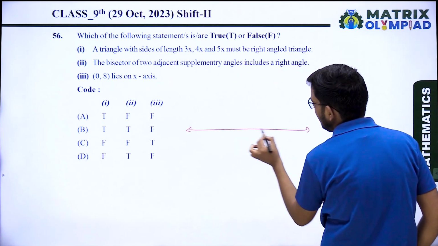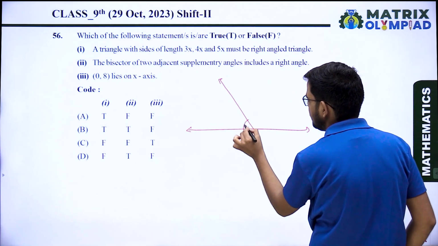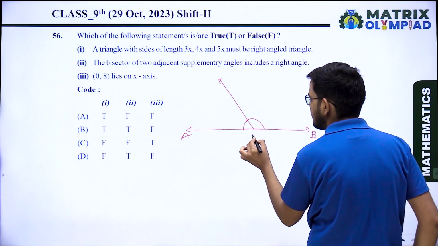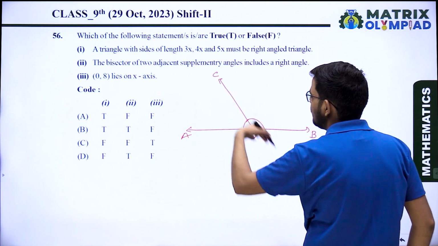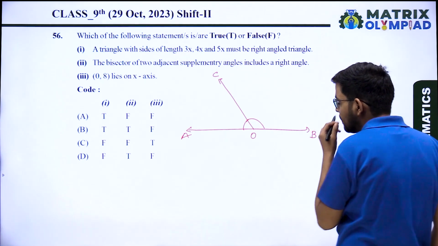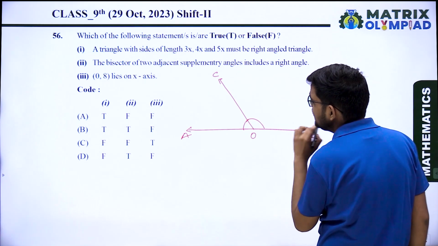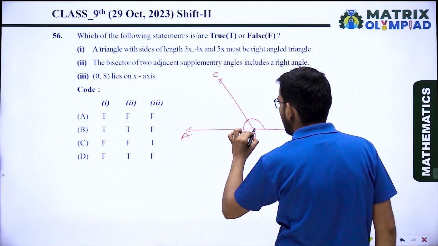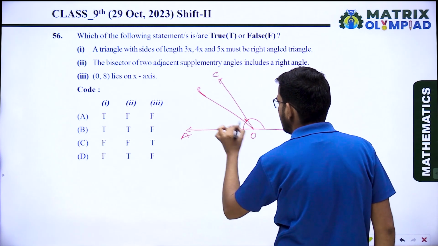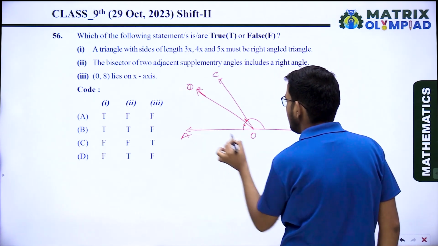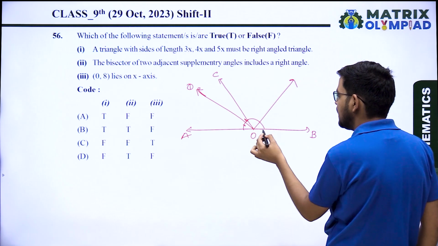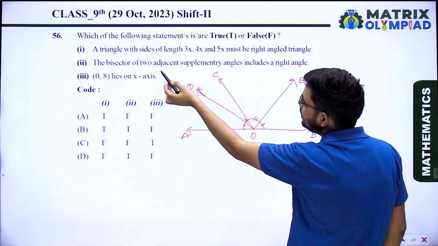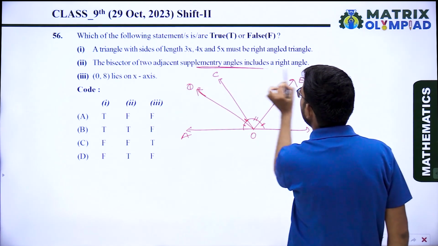Okay, first we take two adjacent supplementary angles. This one is side A, B, and just assume OC is the common side. And these angles are supplementary. Now we take the bisector of these angles. It means this one equals this one. That is OD, and the bisector of this angle will be OE. So the bisectors of two adjacent supplementary angles include a right angle.